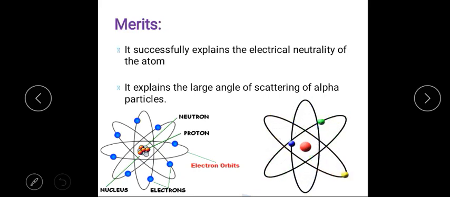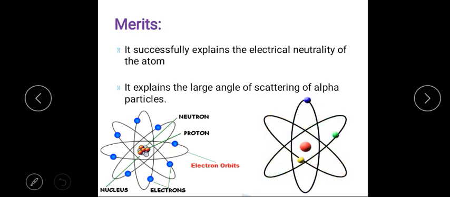So because of the positive charge at the center of the atom, there is a large angle scattering of alpha particles. So from this model only we have discovered the nucleus. Rutherford discovered the nucleus from this experiment only. It explains the electrical neutrality of the atom, and also the large angle scattering of alpha particles. Because of what?